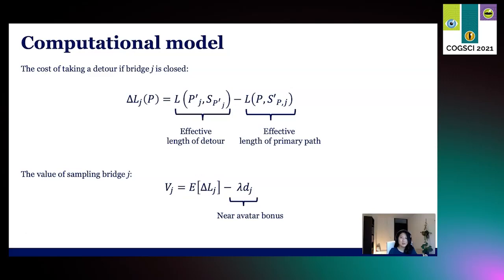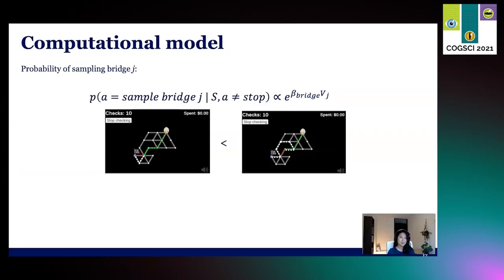So this model included a near avatar bonus, which accounts for the fact that some people prefer to sample closer to the sheep avatar. And here D is the distance from bridge J to the sheep avatar location, weighted by a free parameter. This means that bridges that are further away from the sheep will be valued less when lambda is higher than 0. We then used a softmax function to convert the values to choice probabilities, while also allowing for decision noise. This means that bridges on paths with a shorter effective length and a longer potential detour are more likely to be sampled.